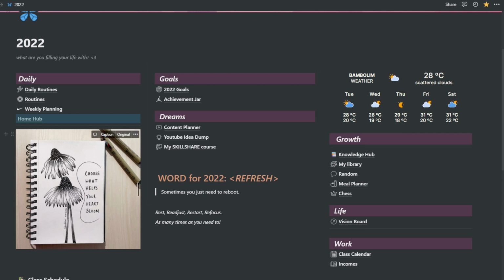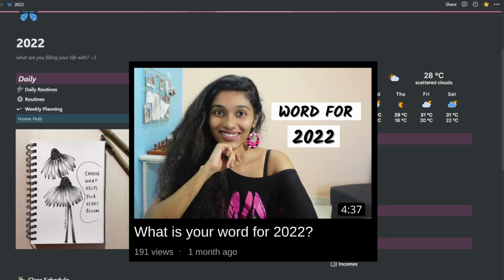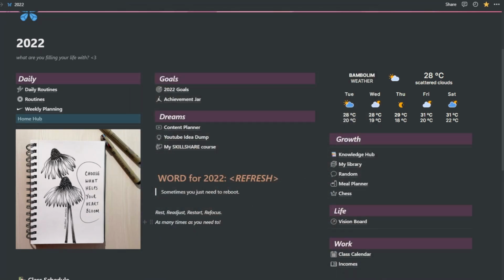And then I've also added an artwork of mine with a quote, and again, these are just daily reminders of what I should be doing in my life and how I should be living my life. I also have a word for 2022 and the word is refresh. I've already made a video on this concept of the word and adding the quotes down below. So I will add the link in the video description or in the top right corner. You can definitely check it out, and actually, you should check it out to understand my thinking behind this concept. Anyway, going forward, let's show you the whole page.